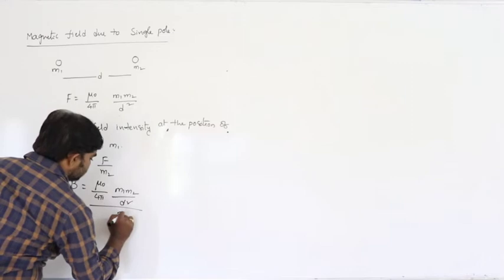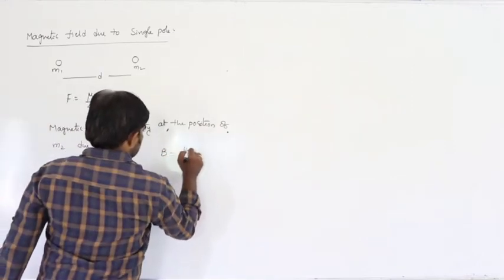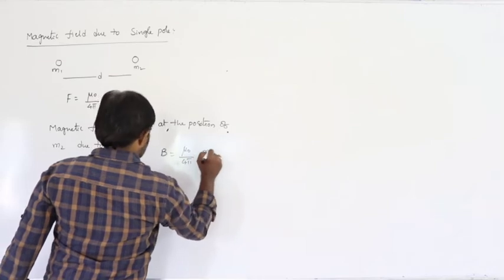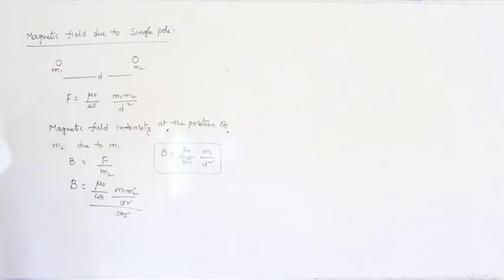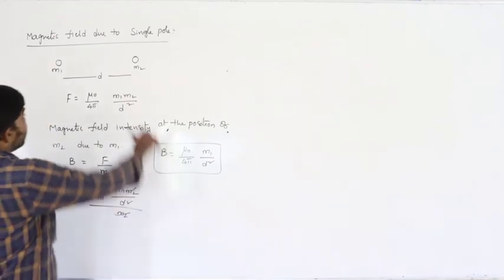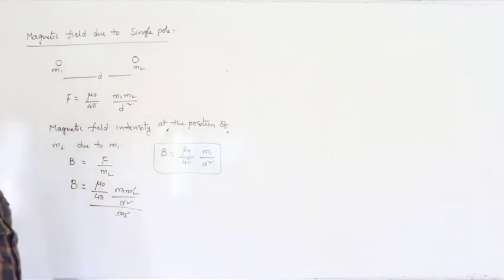Divided by m2, the m2 gets cancelled, then B is mu naught by 4 pi m1 by d square. That is the magnetic field due to m1 at the position of m2.